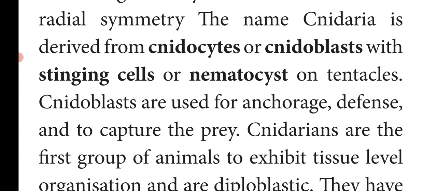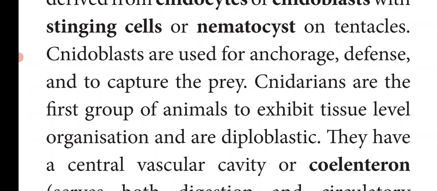So what is the main function of this cnidoblast? They are used for anchorage, that is for attachment to rocks, for grip, for defense, to fight with the enemy or predator, and to capture the prey. So the main function of the cnidoblast is anchorage, defense and to capture the prey.